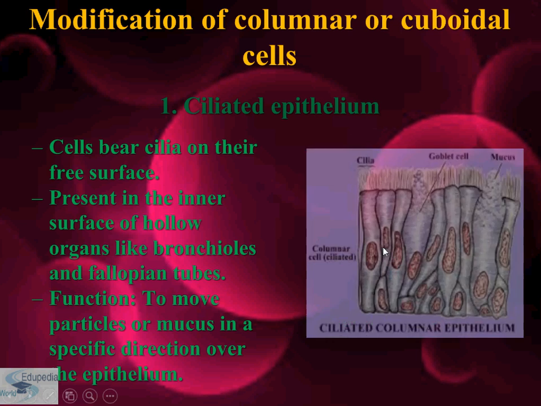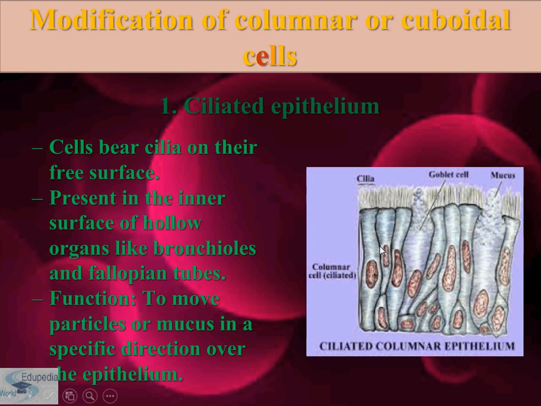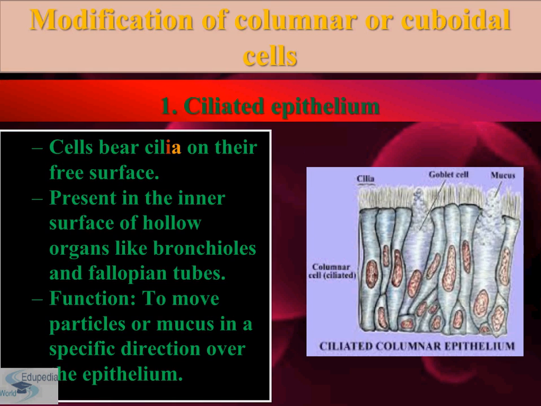Now let's see its diagram. As I have told you, if columnar epithelium bears cilia, then it is known as ciliated columnar epithelium, and if cuboidal cells bear cilia, then they are called ciliated cuboidal epithelium. So which one is this? This is your ciliated columnar epithelium. See, they are bearing cilia over it. And what are these? These are its nuclei. And what is this? This is your tall and slender cell, which is also known as a columnar cell. And the aggregation of columnar cells makes columnar epithelium tissue.